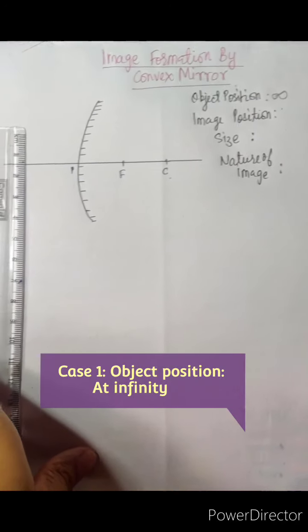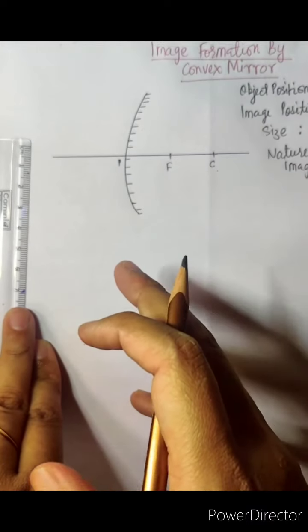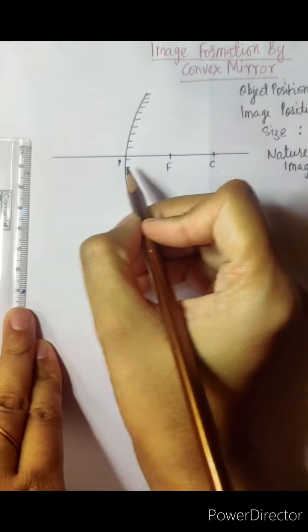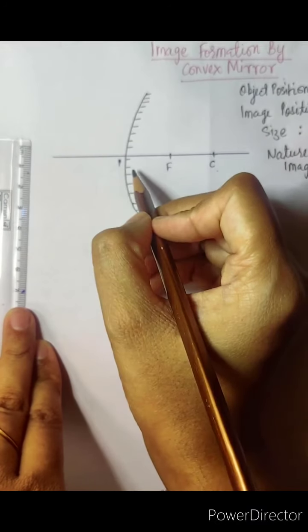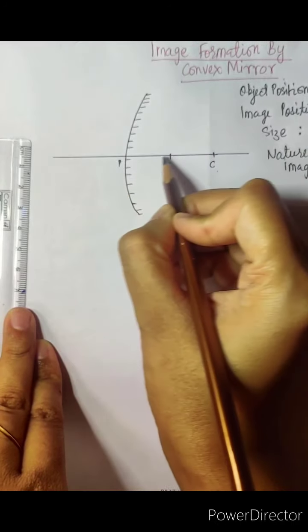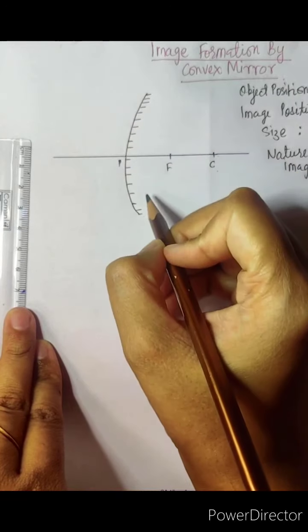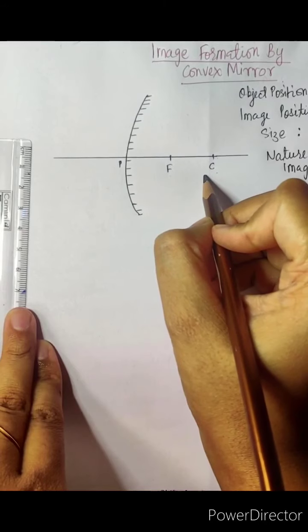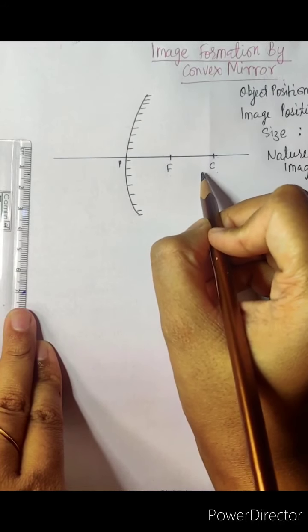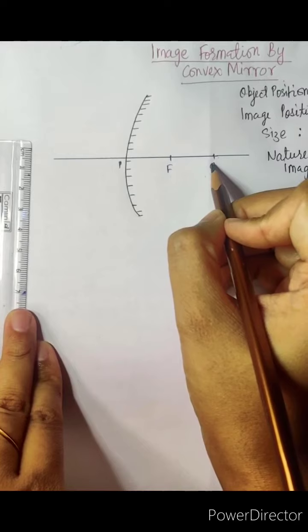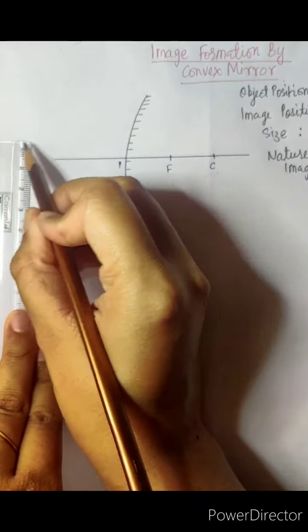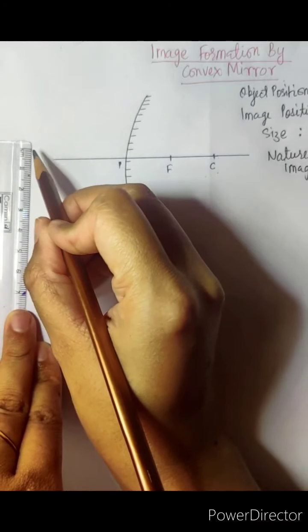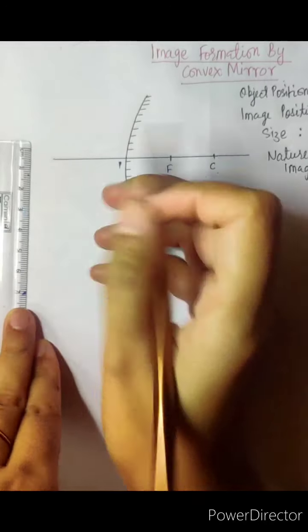So when the light rays are coming from the infinity, all the light rays will be parallel to the principal axis. Okay, this is a convex mirror. Focus and the center of curvature of the convex mirror lie on the other side of the mirror, that is, behind the mirror. So the object will be kept somewhere at infinity, and all the light rays coming from the object will be parallel to the principal axis.